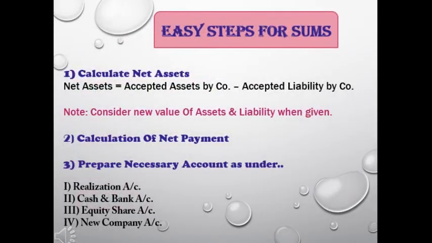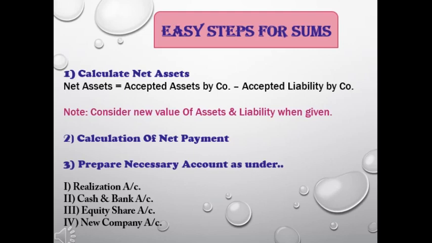Here we have 8 easy steps to prepare ledgers in the books of the vendor company. The vendor company is going for liquidation, which we must keep in mind. So you will have to pass winding up journal entries, and then depending upon the journal entries you will calculate your question, right? First of all, we have to prepare a working note to calculate net assets, and then we calculate purchase consideration.